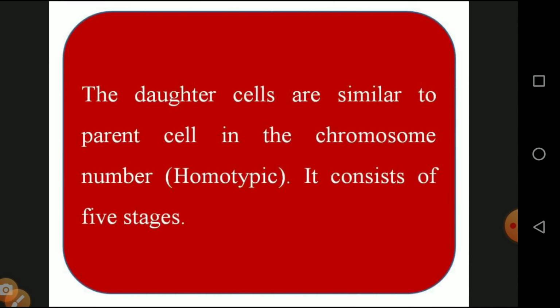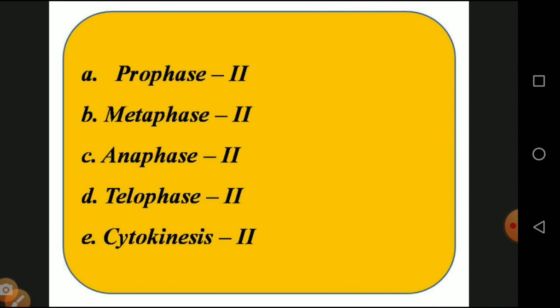The daughter cells are similar to the parent cell in chromosome number, so it is homotypic. They have 46 chromosomes, meaning the daughter cell also consists of 46 chromosomes. It consists of 5 stages: prophase 2, metaphase 2, anaphase 2, telophase 2 and cytokinesis 2.